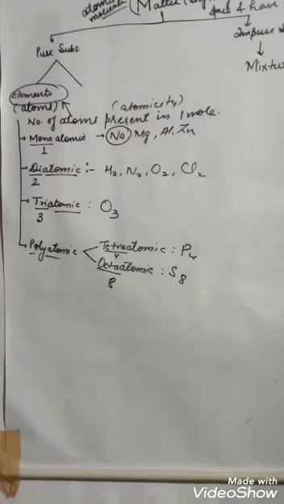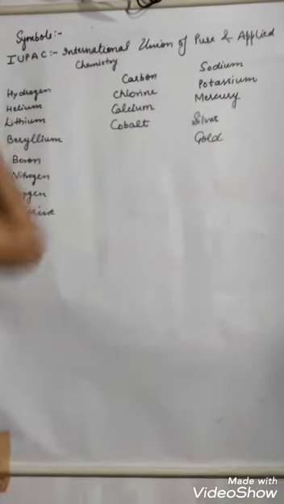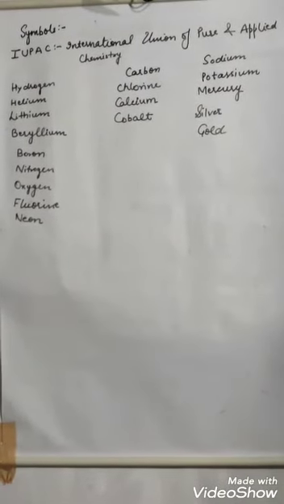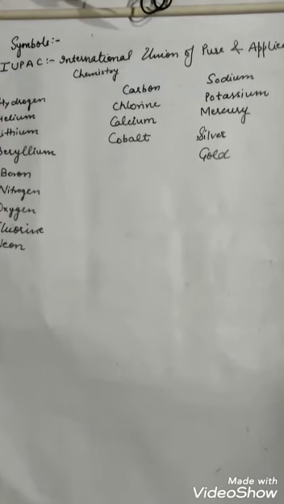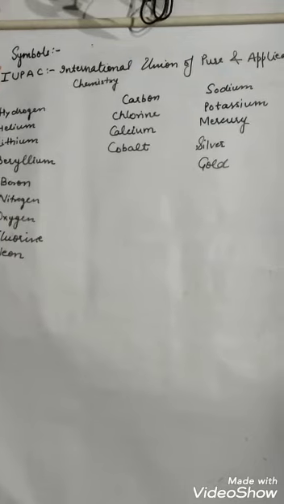What are symbols? Now we come to the symbol. As elements were discovered, how will we be able to identify which element is which? They were given names: hydrogen, helium, lithium, beryllium, boron, carbon and so on. So it is difficult to write the full name. Instead of writing the full name, scientists gave symbols to each and every element. And who decided the symbols? These symbols are decided by IUPAC. What is IUPAC? International Union of Pure and Applied Chemistry. They decide what will be the symbol of which element.